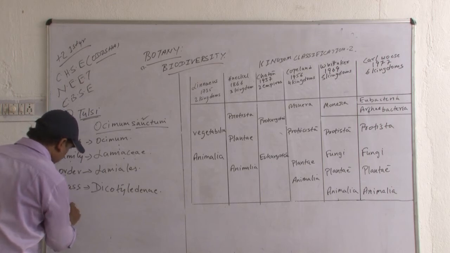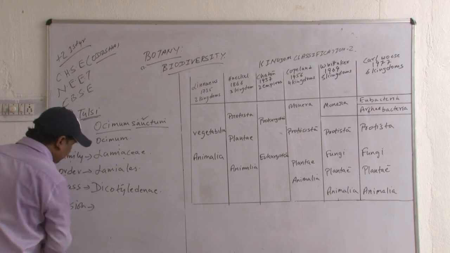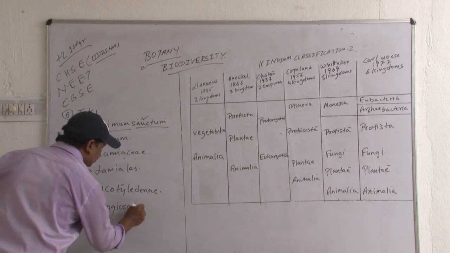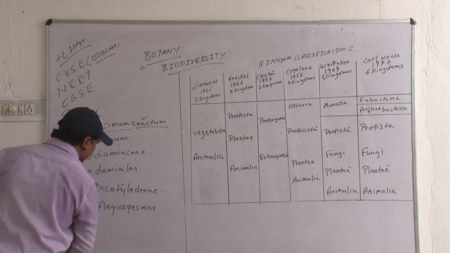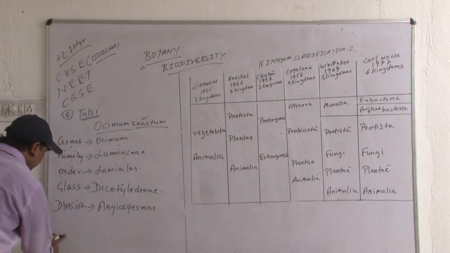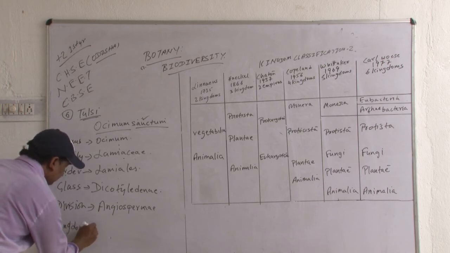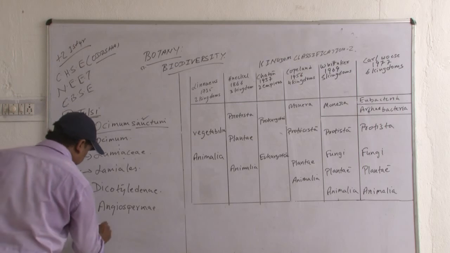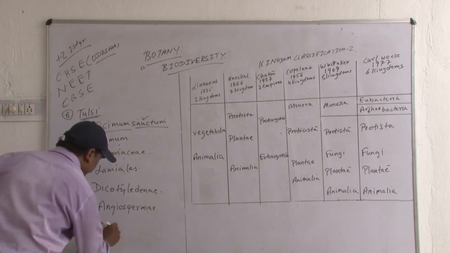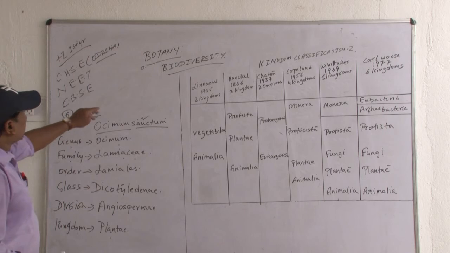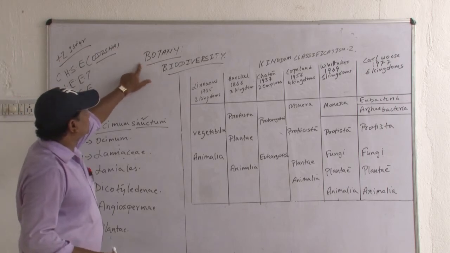Division. Division is angiosperma. Division is angiosperma. And kingdom is plantae. Kingdom is plantae. Okay? So, the biodiversity chapter is over.